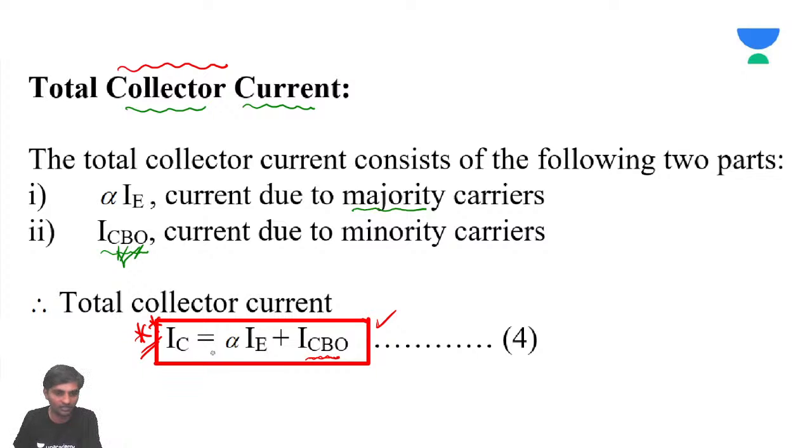Remember this formula. The collector current is a combination of majority charge carrier current, alpha IE, and minority charge carrier current, ICB naught.